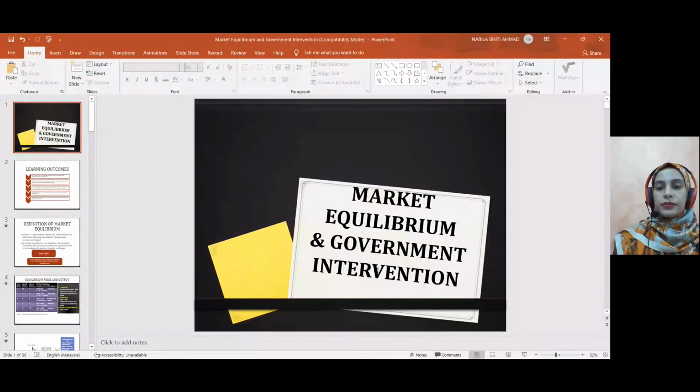Right, today I'm going to explain to you this topic called market equilibrium and also government intervention. Okay, let's get started. All right, as you can see here, this is our topic today, market equilibrium and government intervention.